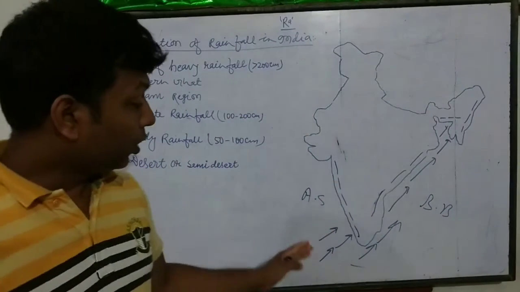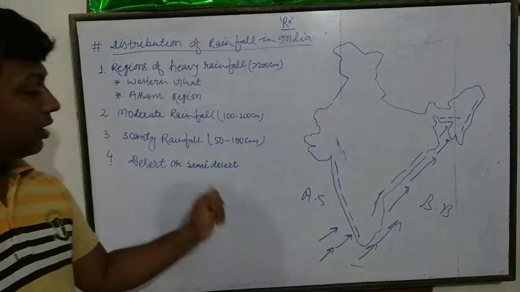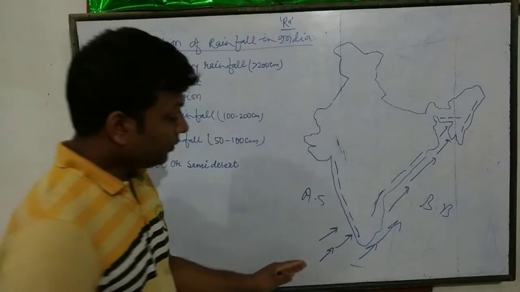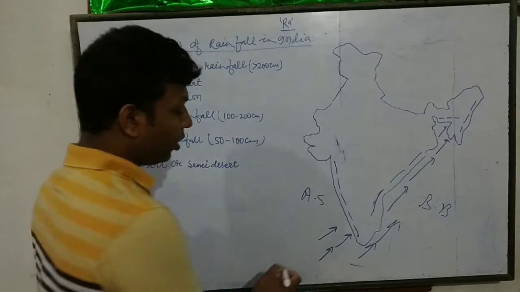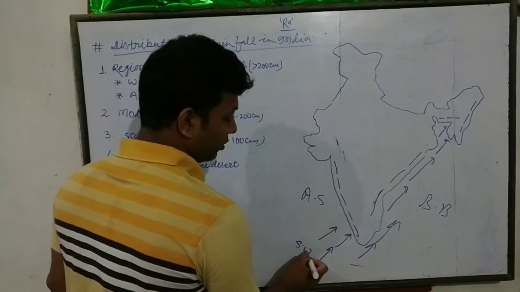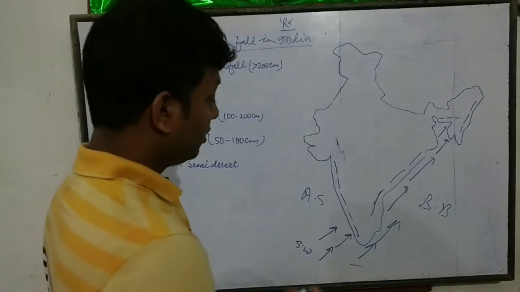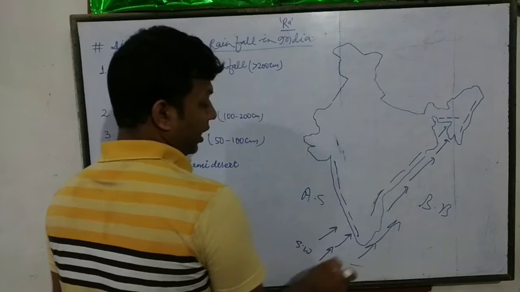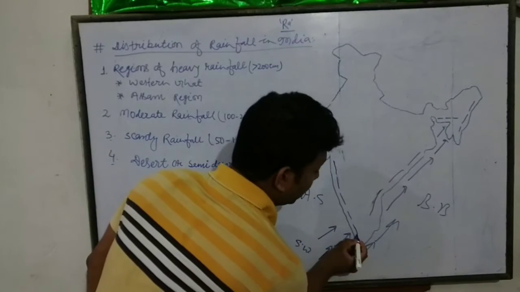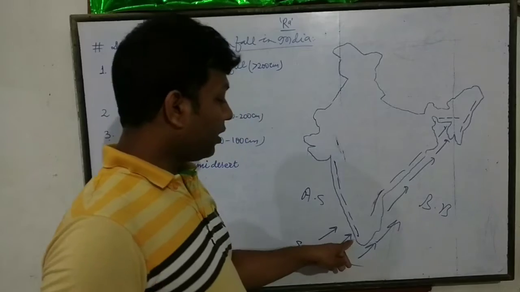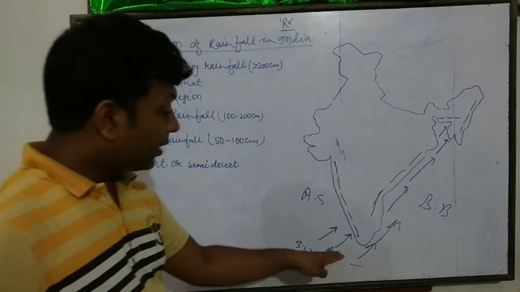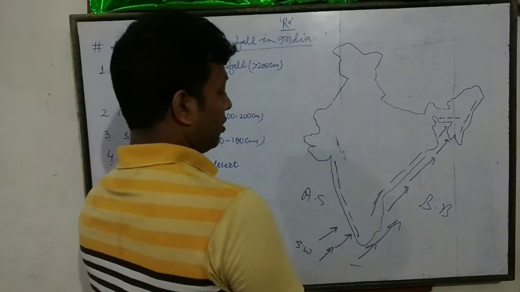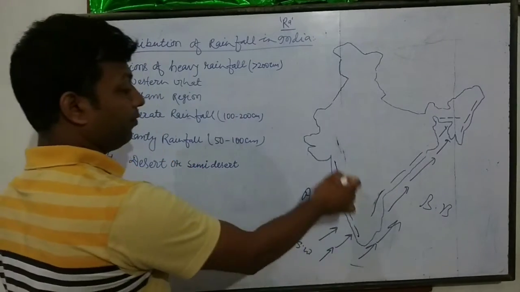First, we will deal with the Arabian Sea branch, where the southwest monsoon enters India. This is the part of the Western Ghat where orographic rainfall occurs. This is the heavy rainfall zone.